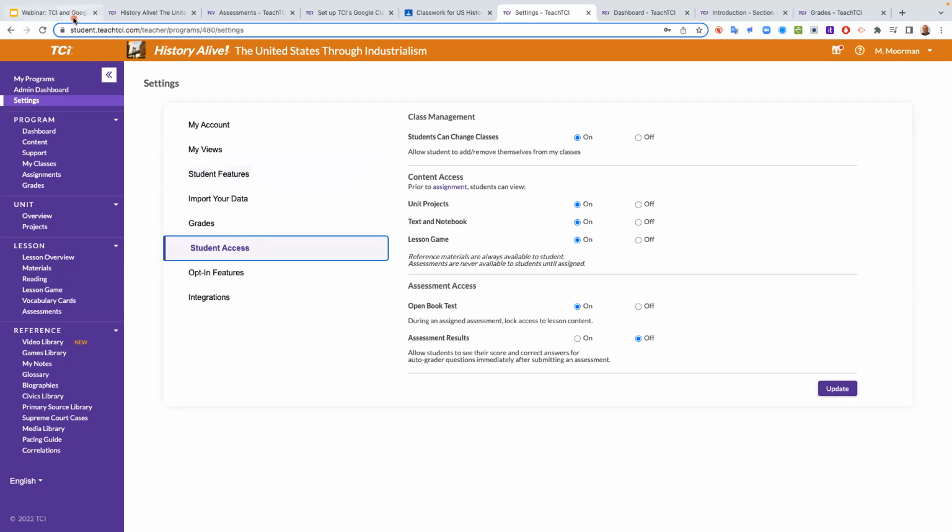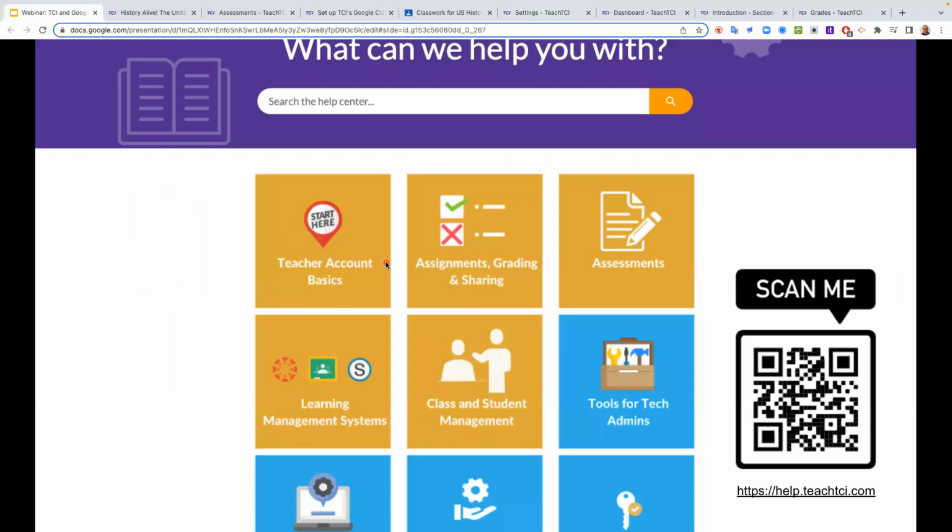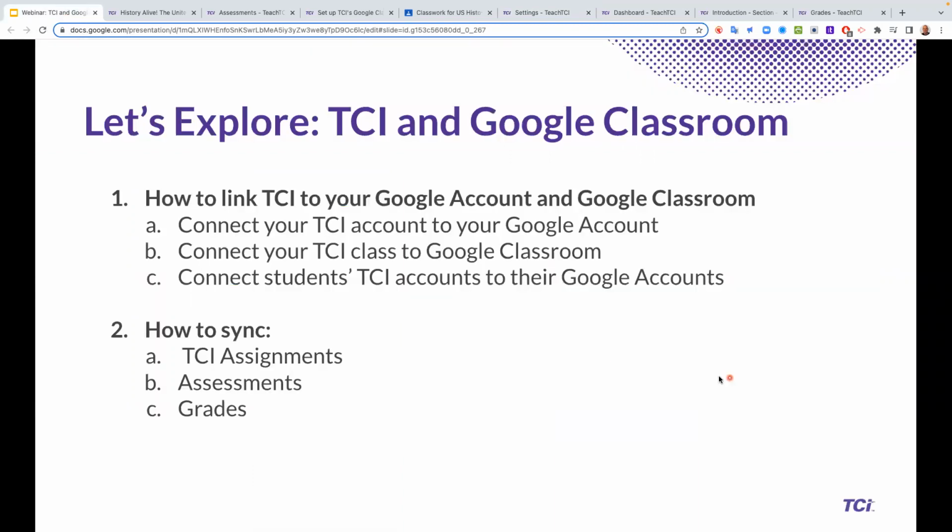All right. So again, I want to go back to this page right here. First of all, how did we link TCI? We connected to the Google account. Check. We connected our class to Google Classroom. We did that. And we connected students with the auto match. That happened. So this step 1 was very quick and easy. You will have to do that at the beginning of a new semester or new school year for each class period that you teach.